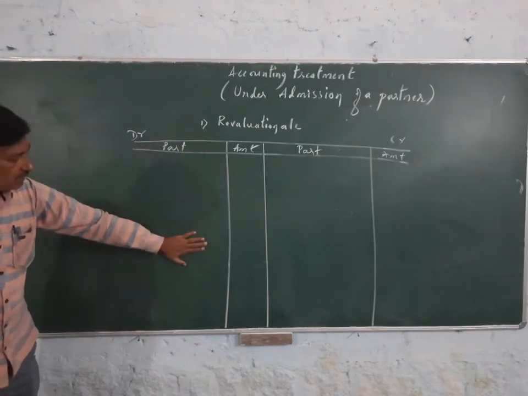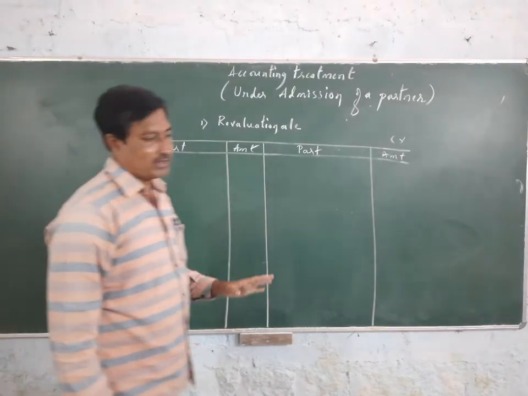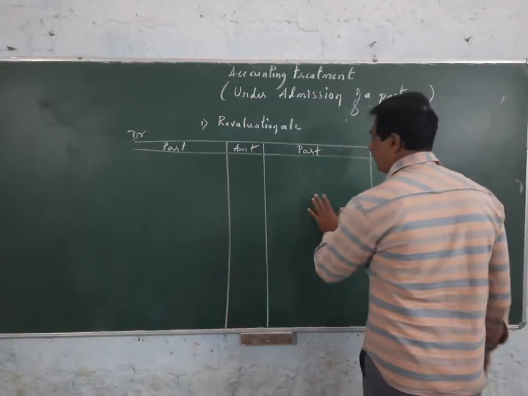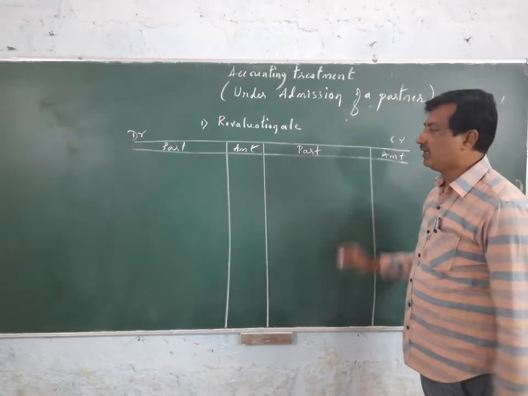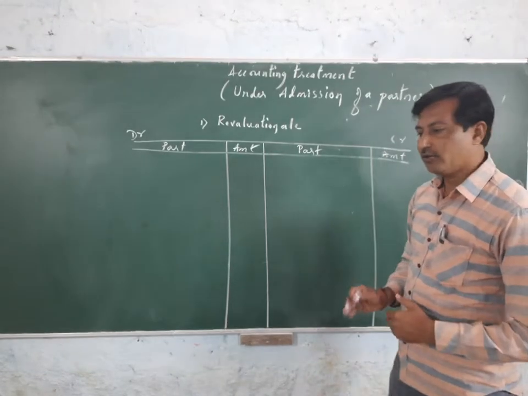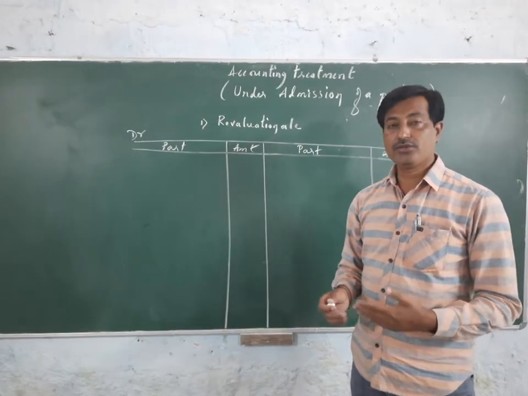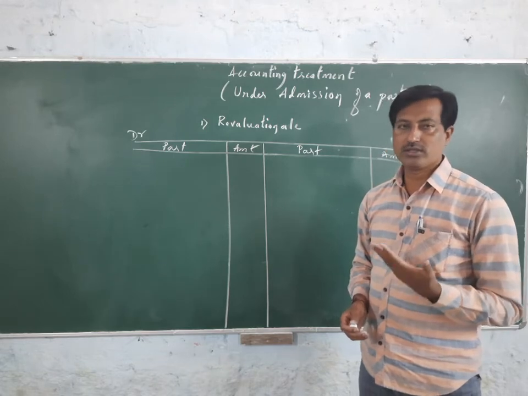On the debit side, we should record the losses on assets and liabilities, and on the credit side, we should record the incomes or profits on the revaluation of assets and liabilities. If asset values are increased, the partners will get the profit. Partners should enjoy it because they have contributed a lot towards the firm.